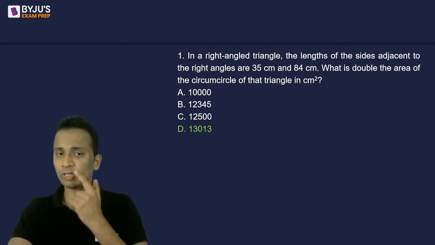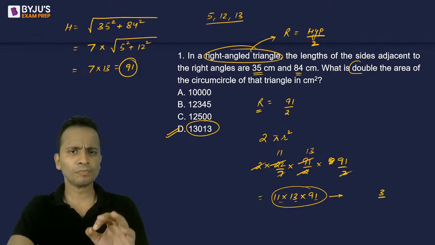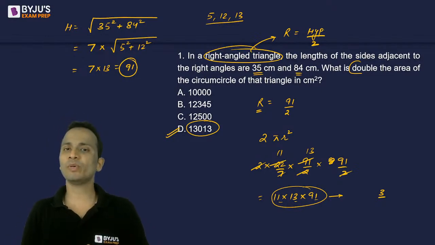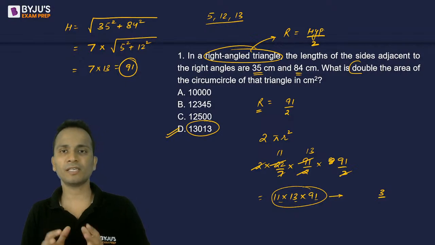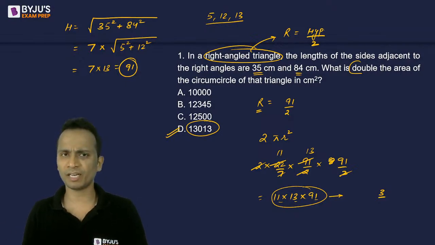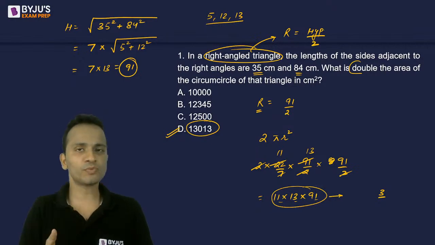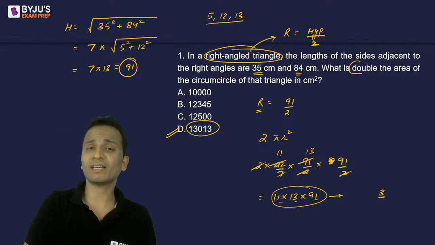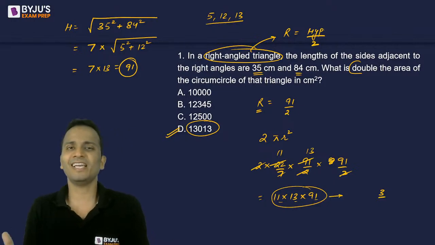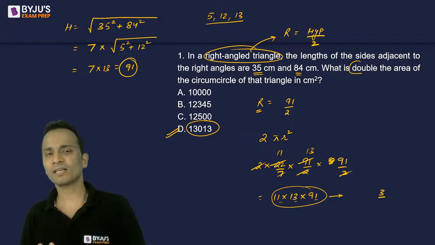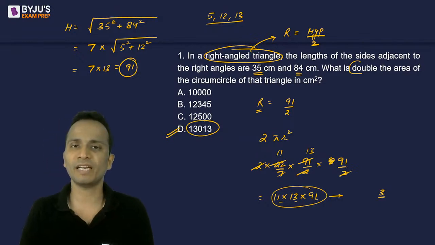Now, before I move on to the next question, I'll quickly go through what concept I have applied in this. So I started with the circumradius is equal to hypotenuse divided by 2, and this is always true in a right angled triangle. This will not be true in any other kind of triangle, because any other kind of triangle will not have a hypotenuse. So in a right angle triangle, circumradius will be hypotenuse divided by 2.